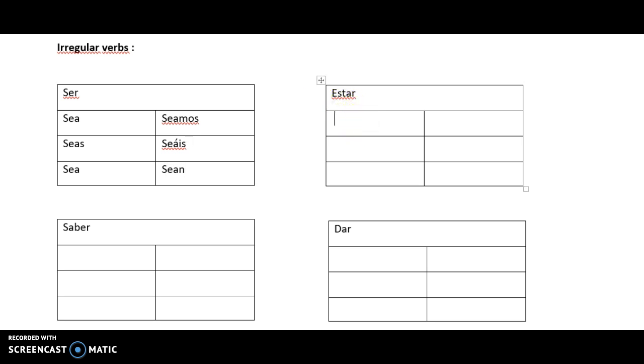For estar, all of these are going to have an accent except for the nosotros form. So we have esté, estés, esté, estemos, no accent, estéis, and estén. For saber, we have sepa, sepas, sepa, sepamos, sepáis, and sepan.